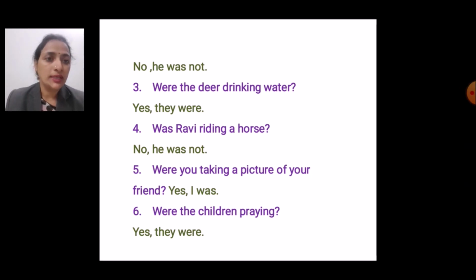Third, were the deer drinking water? Yes, they were. Fourth, was Ravi riding a horse? No, he was not. These all are short answers. Fifth, were you taking a picture of your friend? Yes, I was. Were the children praying? Yes, they were. These all are short answers.